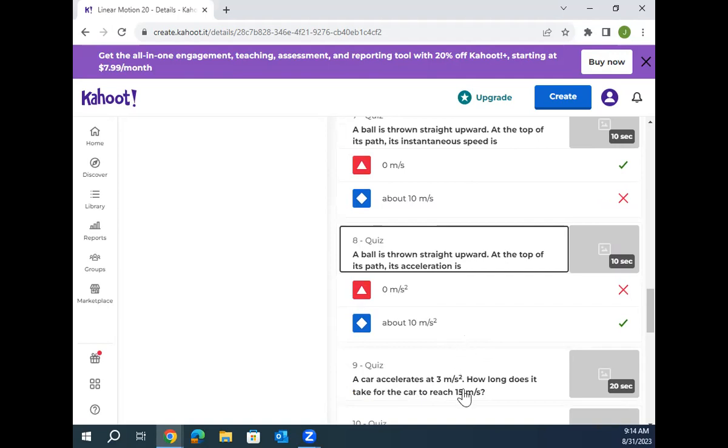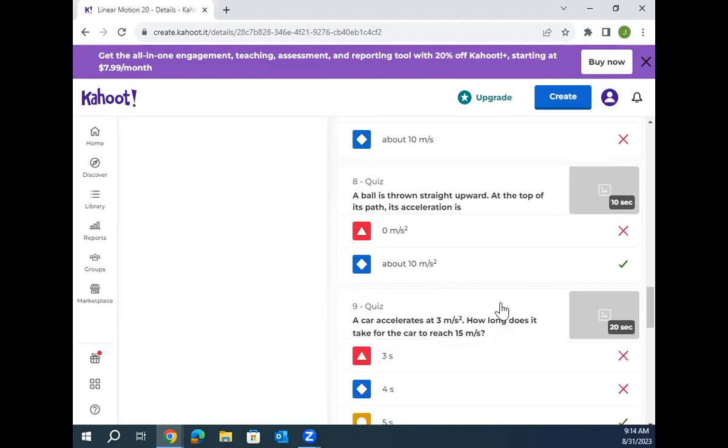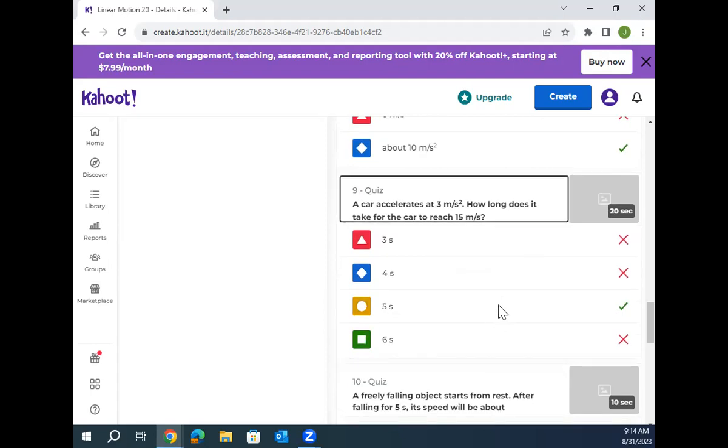A car accelerates at 3 meters per second squared. How long does it take to get up to 15 meters per second? 5 seconds, right? Yeah, you guys just do v equals at, if it starts from rest. Just v equals at. Right? 3 times 5 is 15. Yep. Oh, 5 seconds. Look at you guys go.